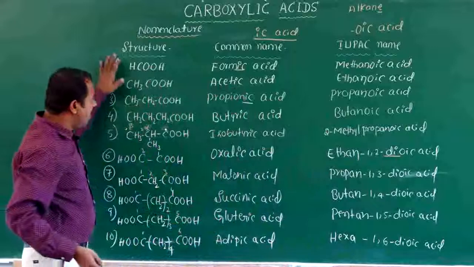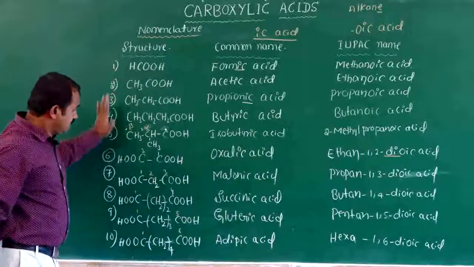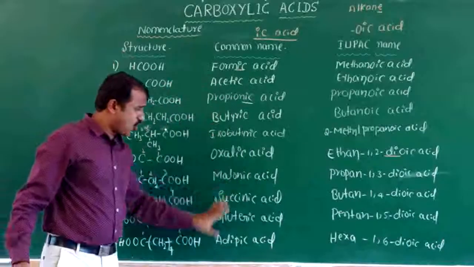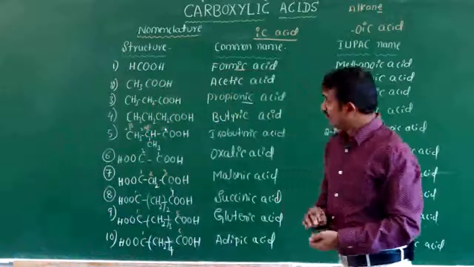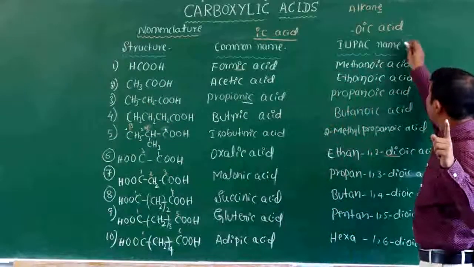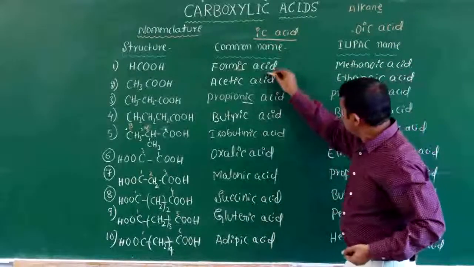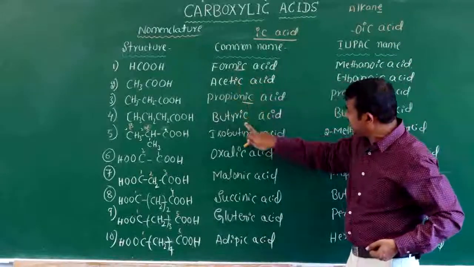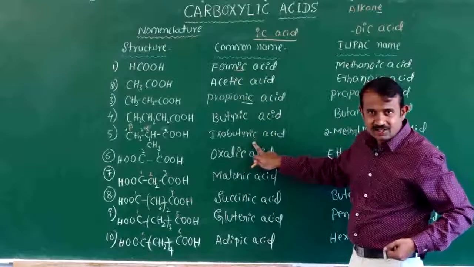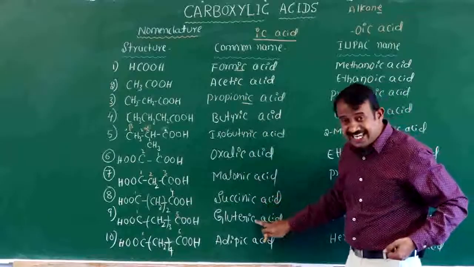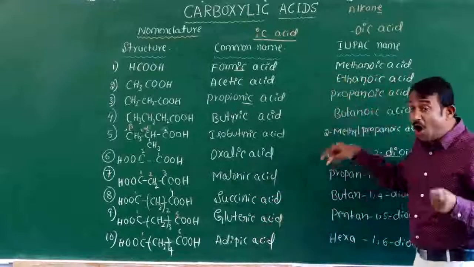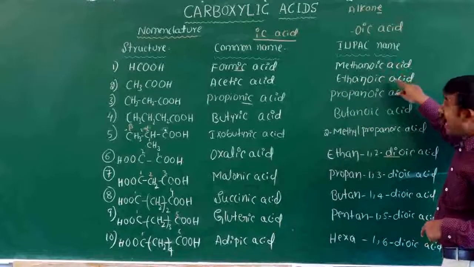These are the structures of carboxylic acids with common names and IUPAC names. You should remember that in common names you use ic acid, and in IUPAC names, oic acid.